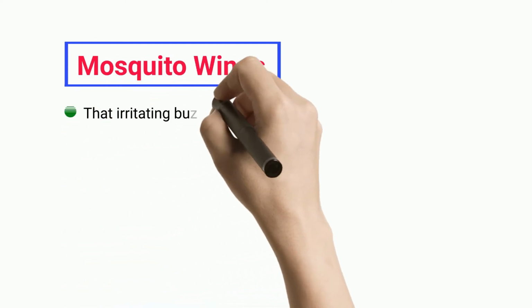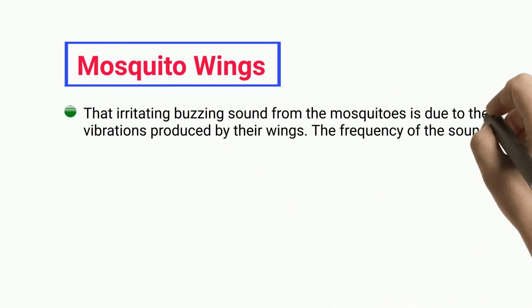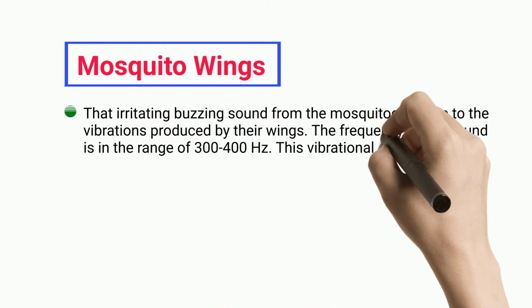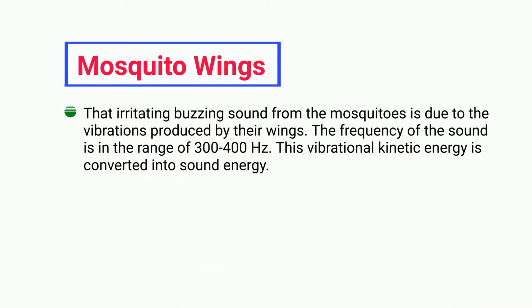Mosquito wings. That irritating buzzing sound from the mosquitoes is due to the vibrations produced by their wings. The frequency of the sound is in the range of 300 to 400 Hz. This vibrational kinetic energy is converted into sound energy.